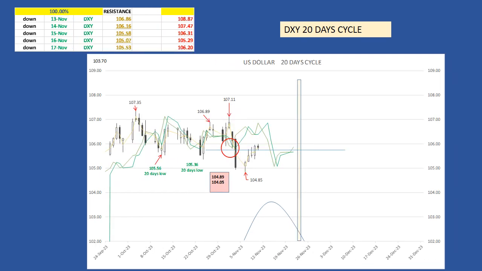The 20 days cycle. The last one occurred on November 6th and the next low is expected on November 23rd. At that time, the market should find support on its cycle line. On November 3rd, the market crossed below its cycle lines at 106 and 105.58, for a target zone between 104.89 and 104.05. The 104.85 November 6th low met the top of the target zone. The success rate for this cycle is 100%.